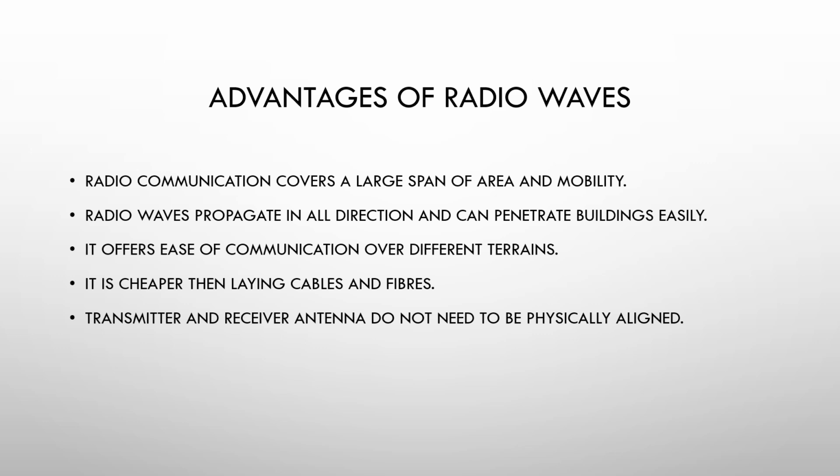Transmitter and receiver antennas do not need to be physically aligned. Now you don't need to be specific about your antenna in your communication. You don't have to search for the network. Say, for example, your mobile phone. Your mobile phone has a transmitter and receiver. Now you don't need to go here and there to search for the network. It is automatically aligned. It does not need to be physically aligned.